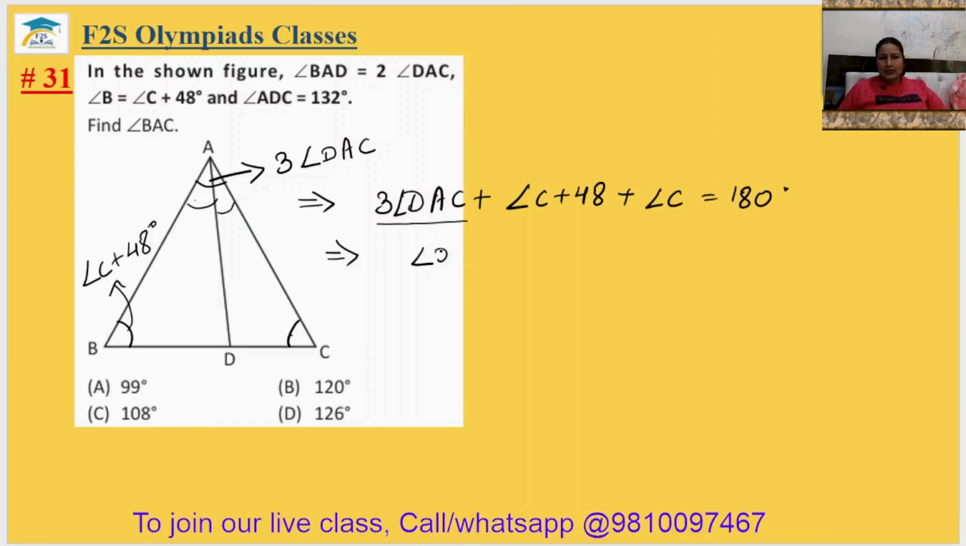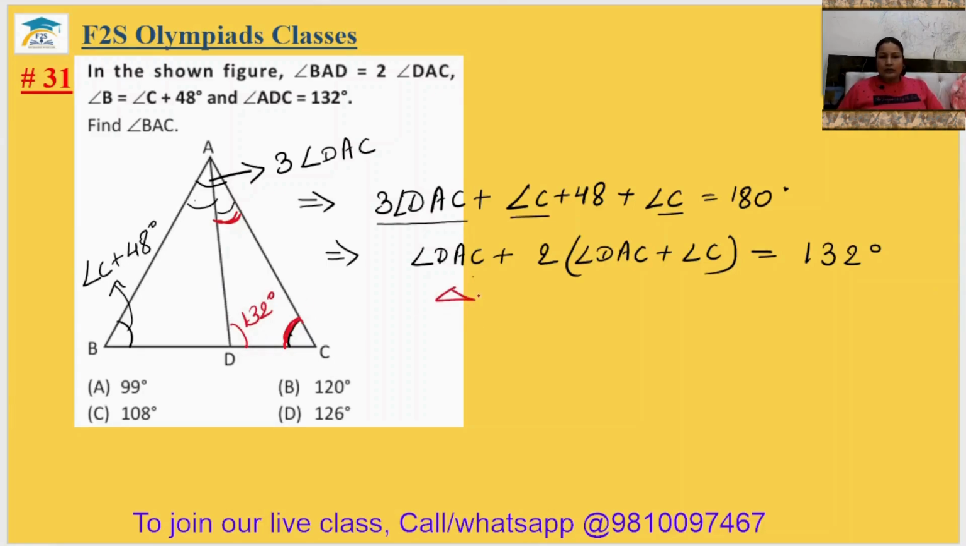This implies I can write it like this. देखो, 3 angle DAC plus 2 angle C plus 48 degree, as angle C plus angle C will be 2 angle C, and 3 DAC I have written as angle DAC plus 2 DAC, and 2 as the common factor. This will be equal to 180 degree minus 48 degree, that is your 132 degree. ठीक है. Now angle DAC is this one, angle C is this one, and ADC is given 132 degree.